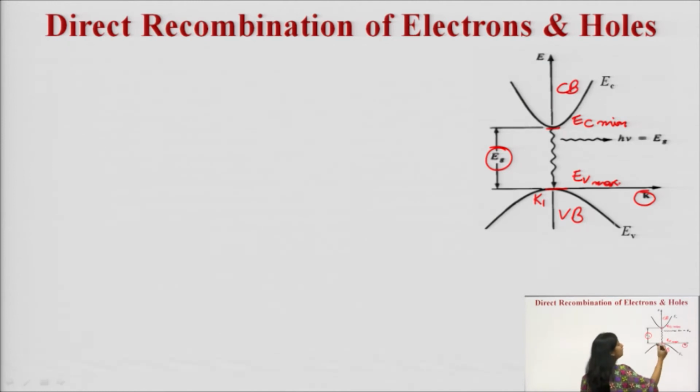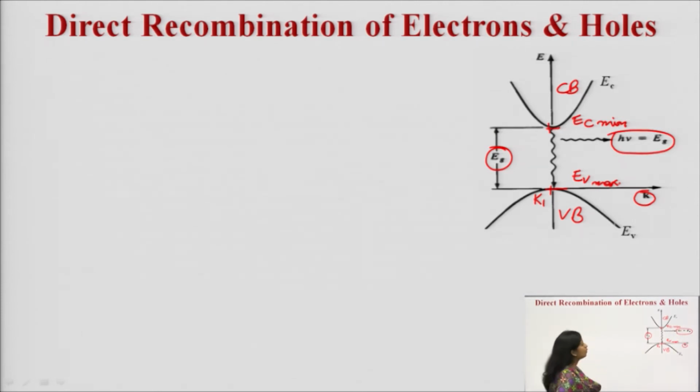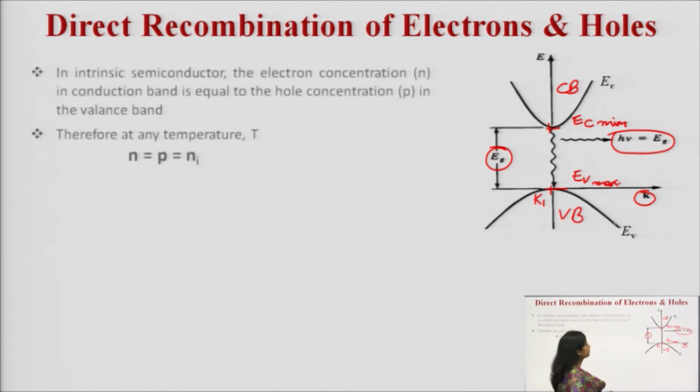When the electron falls, it falls from this point to this point. So there is a direct transition, and when it moves from the conduction band to the valence band, it gives off a certain amount of energy, written as h nu. This is how you can recall the direct band gap.